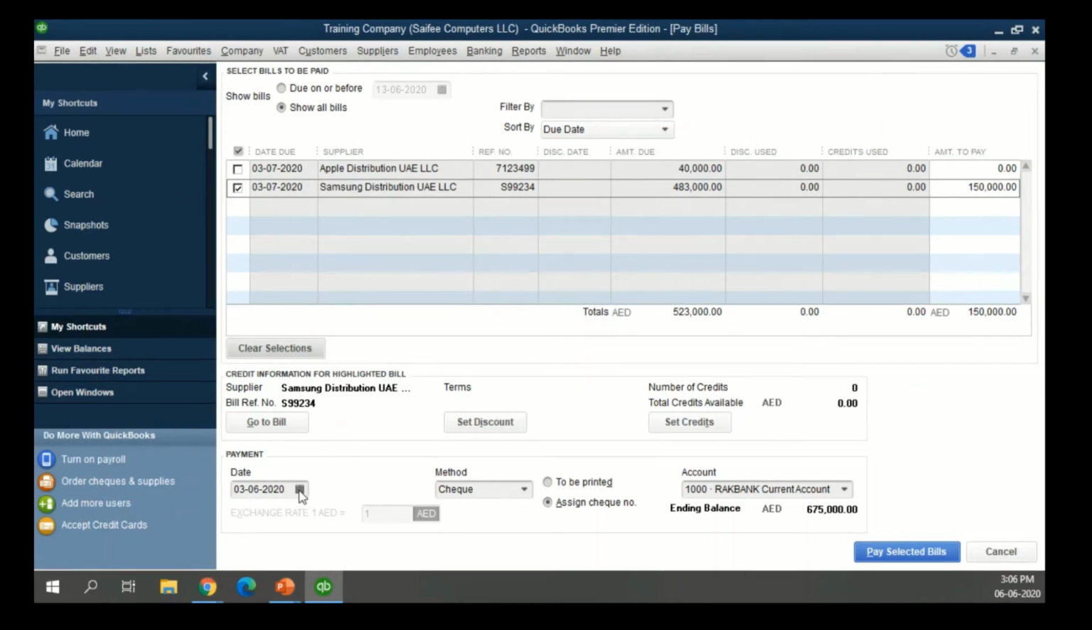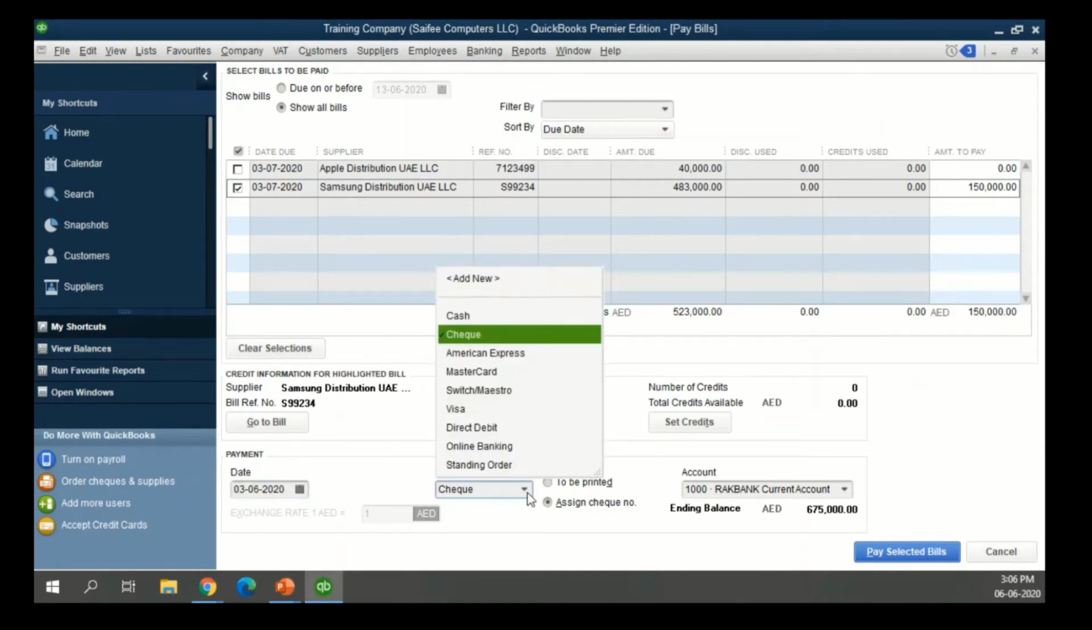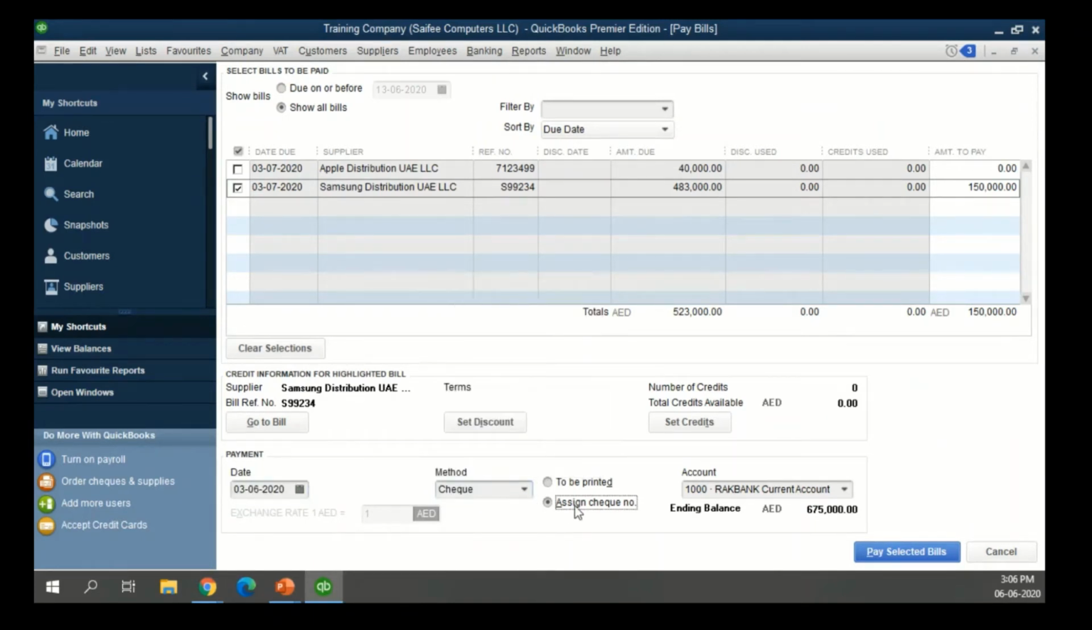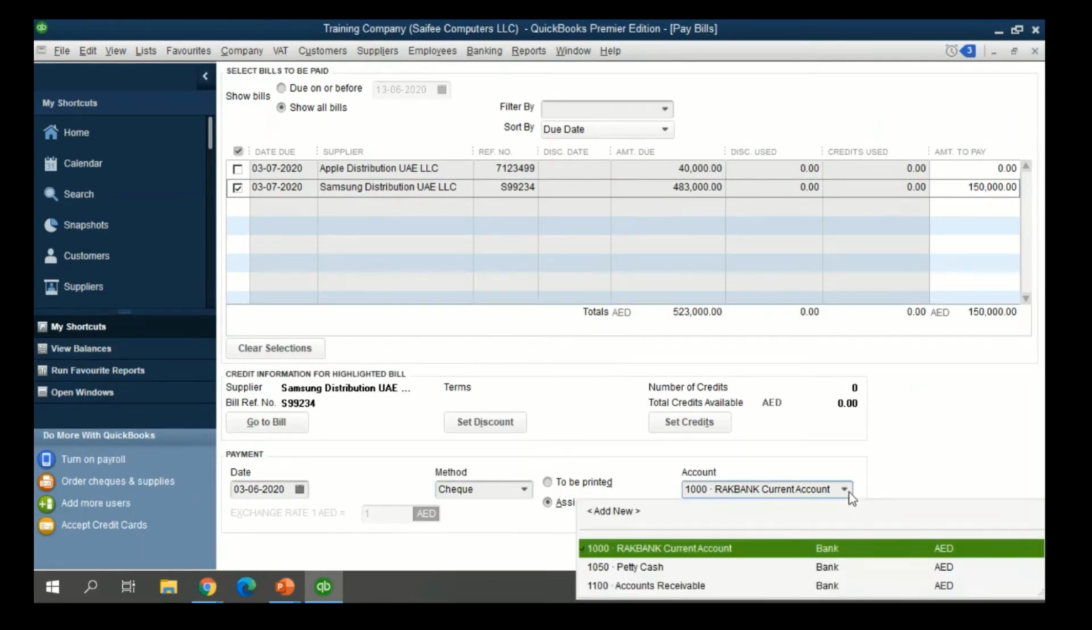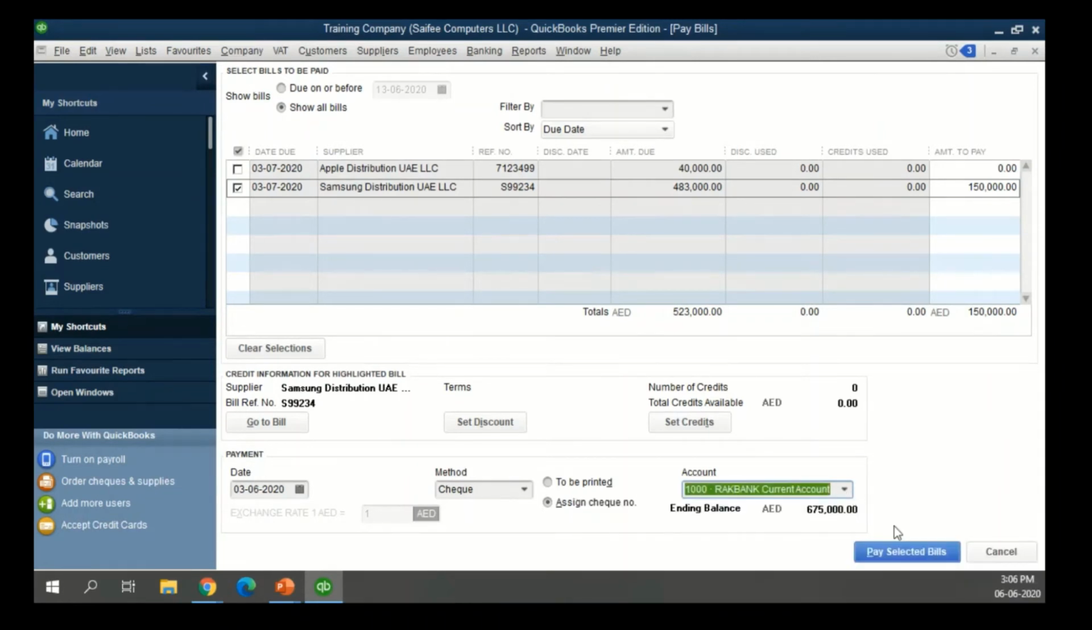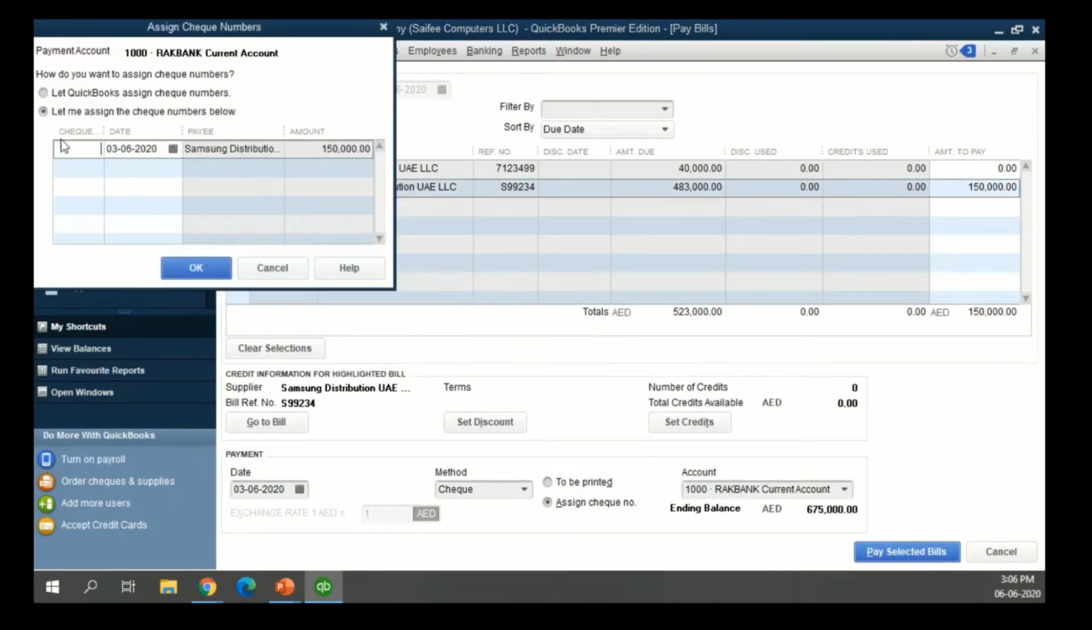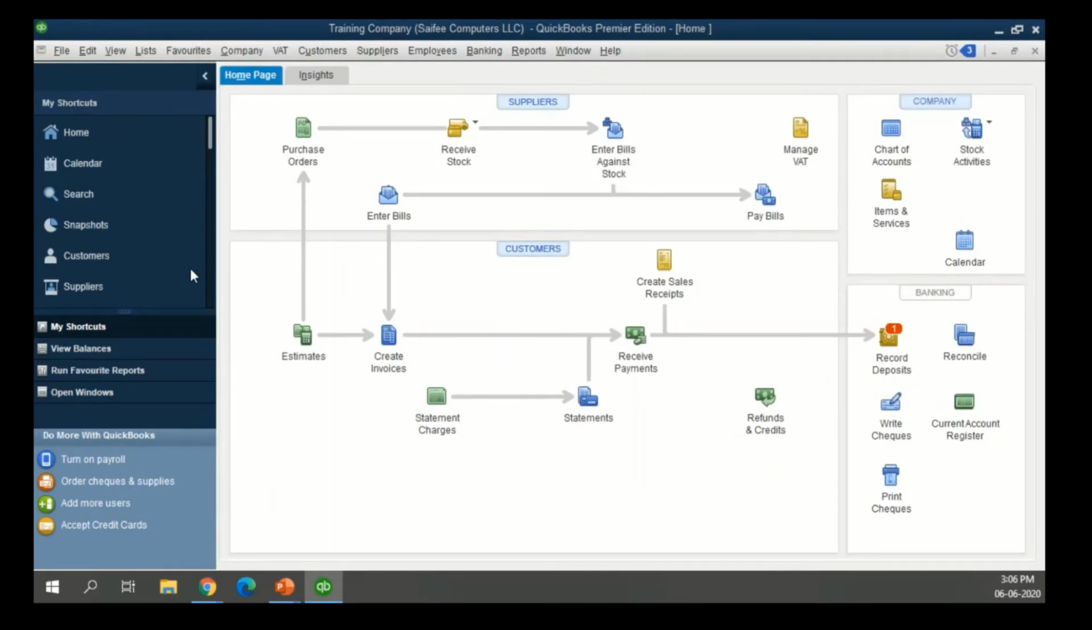Then you select the date of payment. What is the payment method? Whether it's going to be paid by cash, check, or transfer. Let's say this is a check. I want to assign a check number, and I'll select that. This is being paid from my RAKBank current account. So you can have multiple accounts. You can pay multiple transactions from different accounts. It's all possible. So let's say pay selected bills, and the system is asking me what is the check number. Let's say maybe this is my check number. I'll say okay. Done.